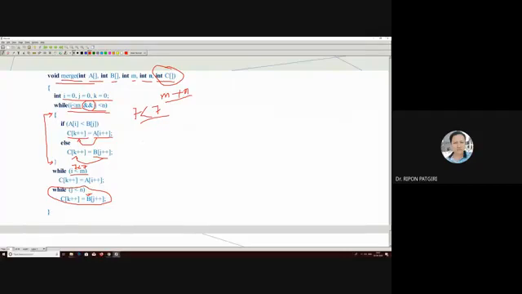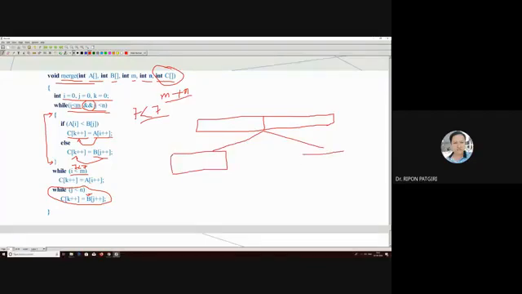In merge sort, if this is an array, we will divide it into half, and again into half, logically, and so on until it becomes 1.